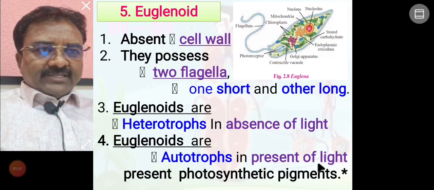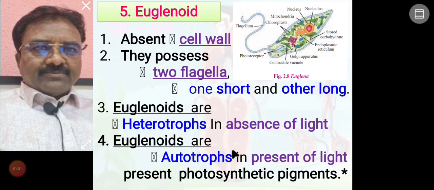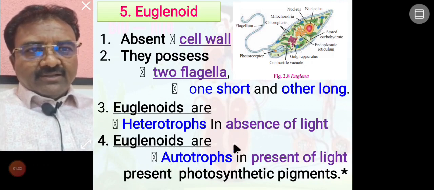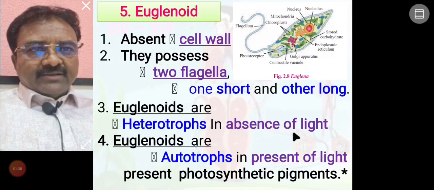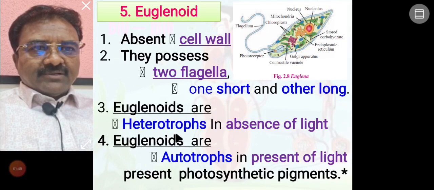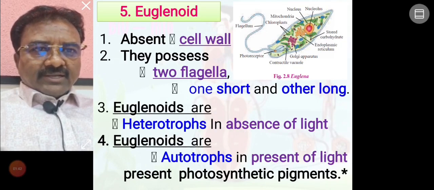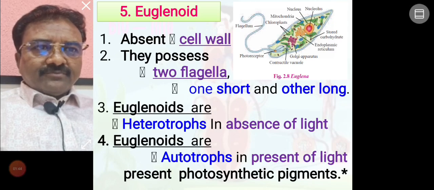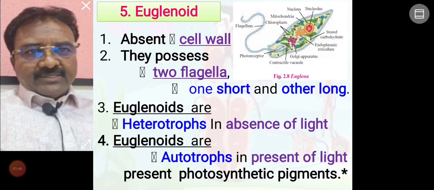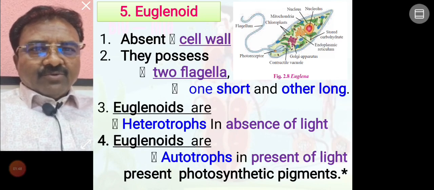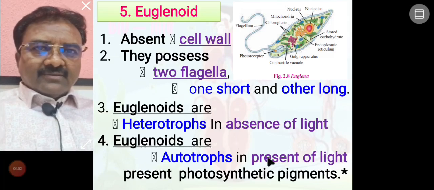In the presence of light, euglenoid is an autotroph, preparing its own food. In the absence of light, euglenoid is a heterotroph. This is the most important organism group, with a mode of nutrition that differs, heterotrophs and autotrophs, depending on light.